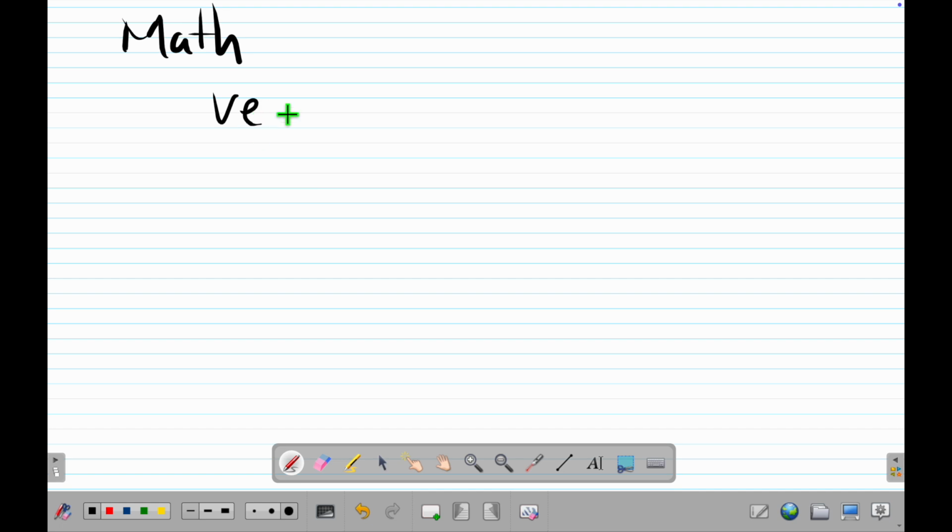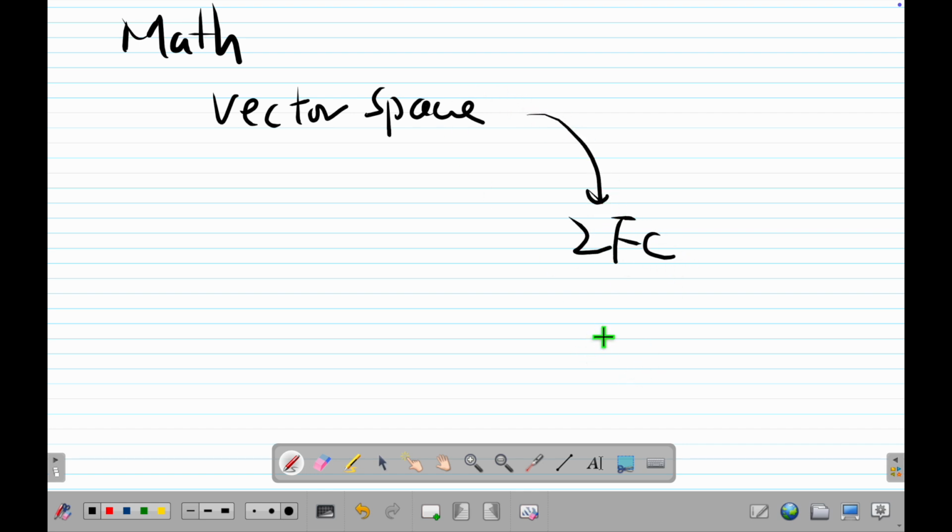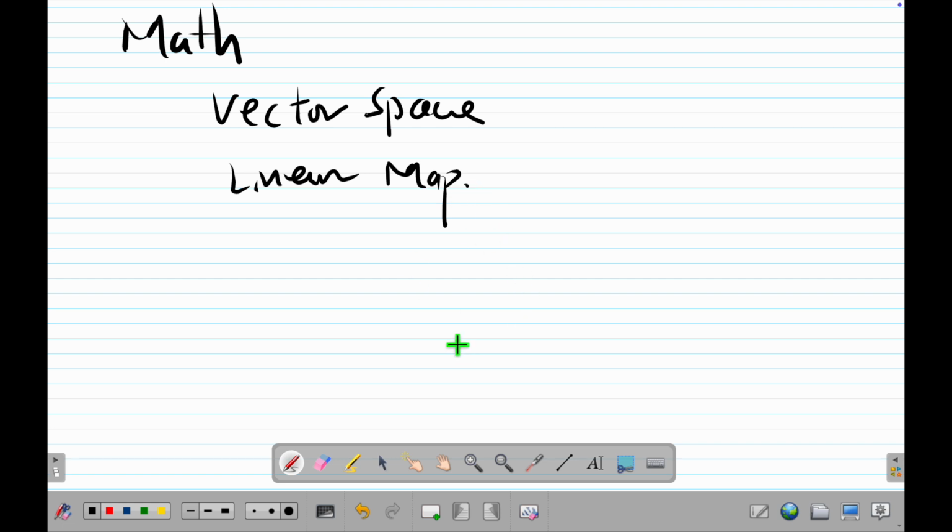Then the first thing is a vector space. In fact, why am I talking about this? Because vector space comes from this. There's a theorem saying that every vector space has a basis. This actually is the axiom of choice, and the axiom of choice is something that not everybody accepts in math. Therefore, there's something we can argue. This is something like why 1 plus 1 is 2, that kind of thing, but we don't care. And then, with vector space, we need to talk about linear maps. Why do we talk about vector space and linear maps? Because we use vector space and linear maps to describe differentials.